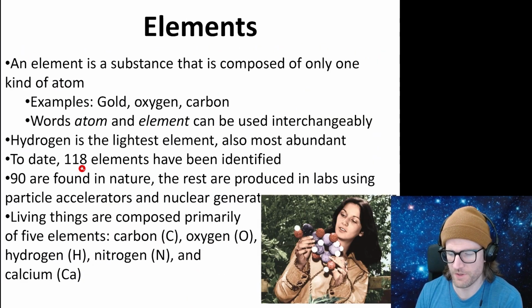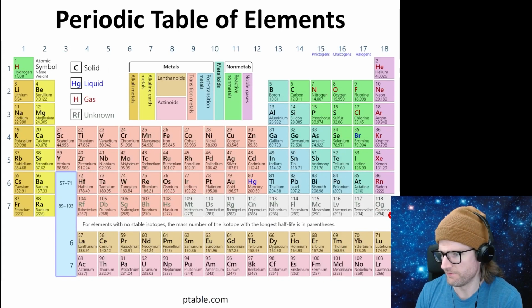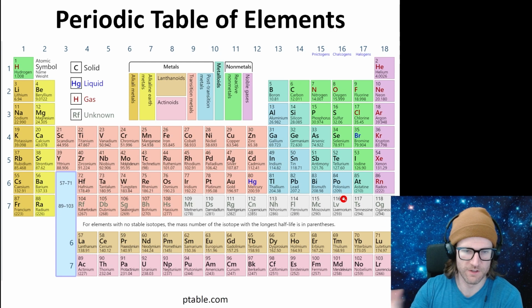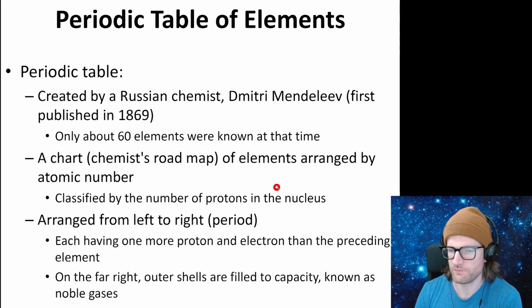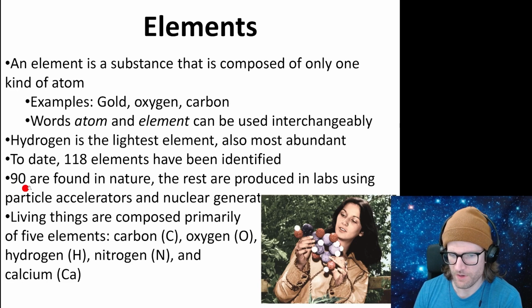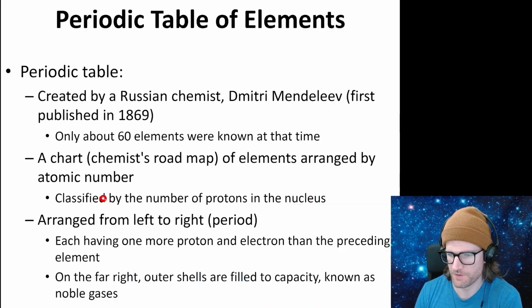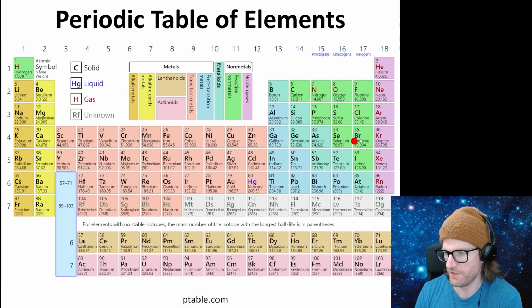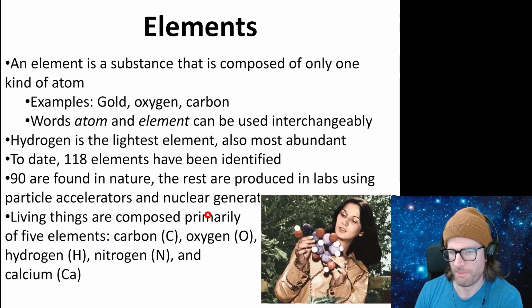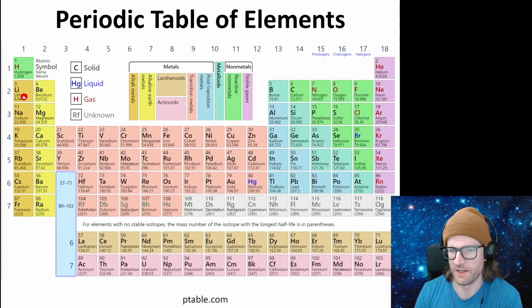There's 118 elements that have been identified, so let's see, 118. So if we count all the elements all the way from hydrogen to oganesson, that's 118 total elements that have been discovered. They're all listed here on the periodic table. 90 are found in nature, and the rest are produced in labs. So most of these, up to 90 of them, are produced naturally, and a lot of these higher numbers are produced in a lab. Okay, and living things are mostly composed of carbon, oxygen, hydrogen, nitrogen, and calcium. Okay, so these are these lighter elements up here.